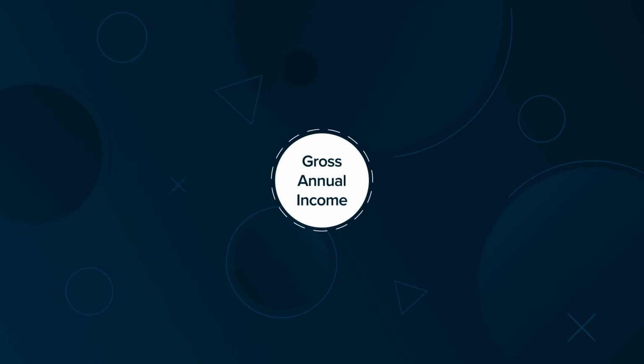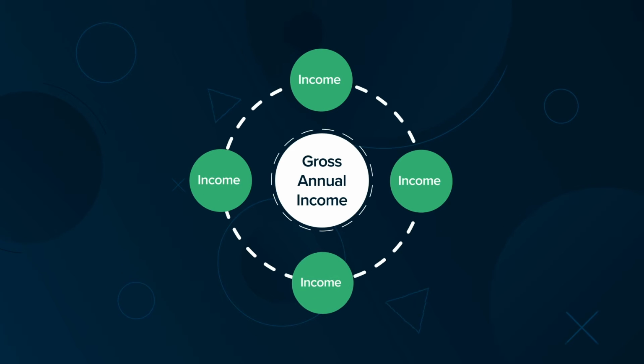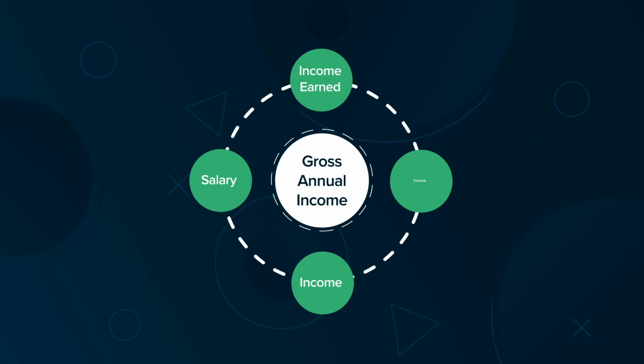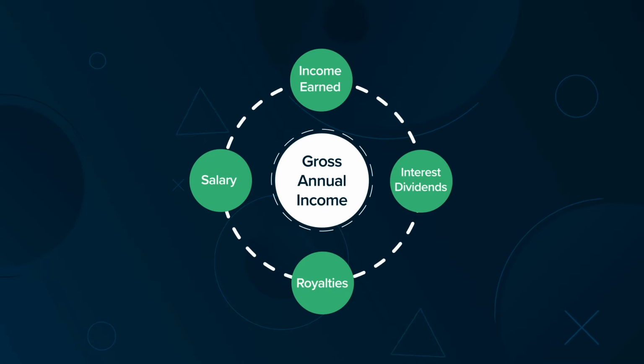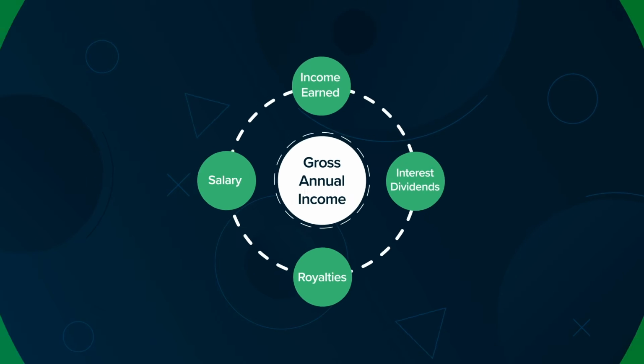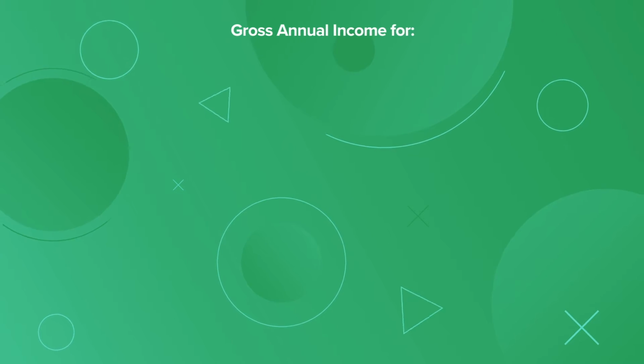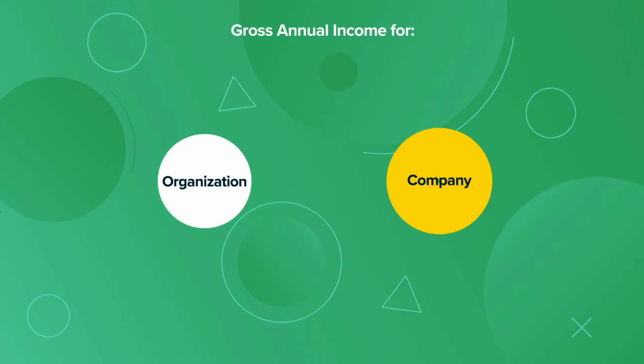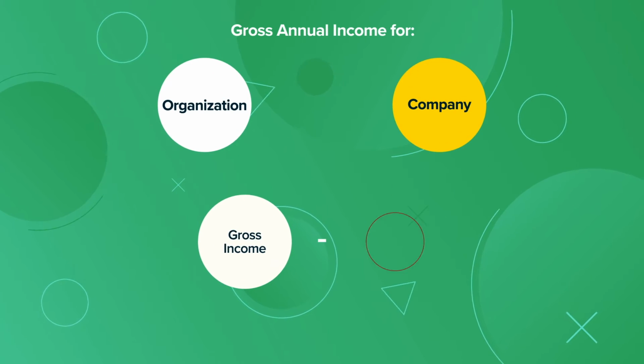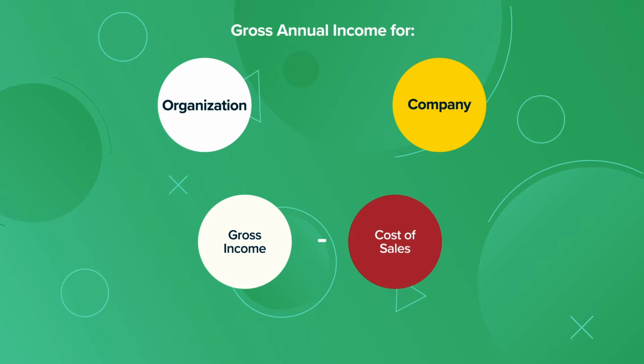Gross annual income for an individual can be calculated by simply adding up all sources of income, whether in the form of salary, income earned, interest, dividends, royalties, etc. Gross annual income for an organization is different than for an individual, since gross income subtracts the cost of goods sold, also known as the cost of sales.